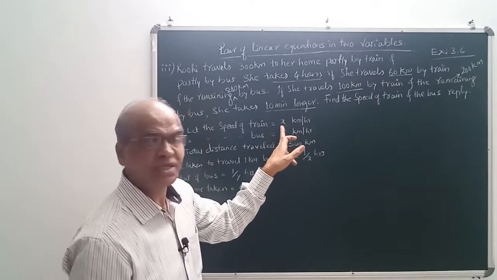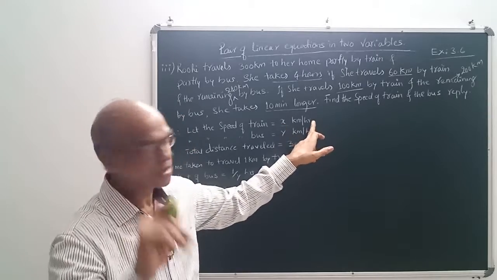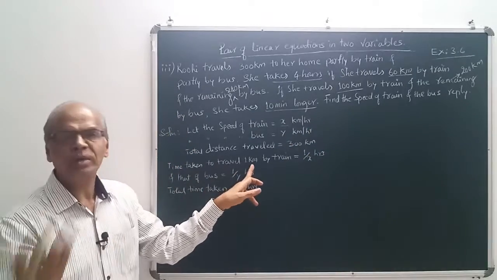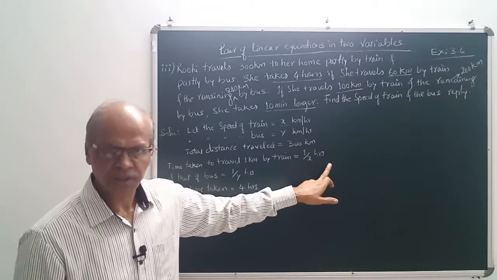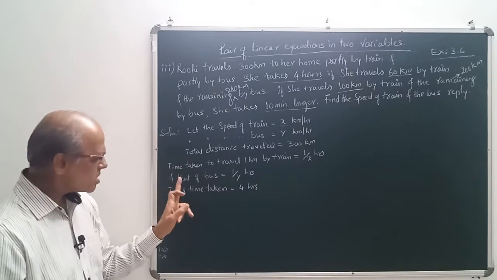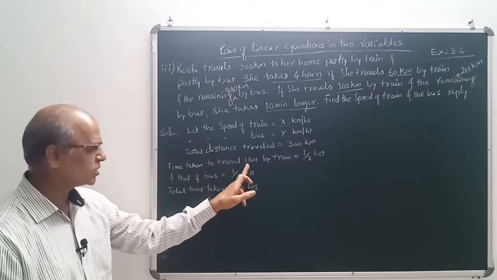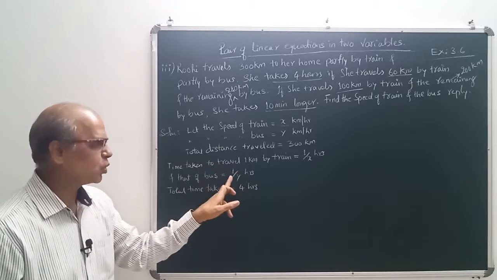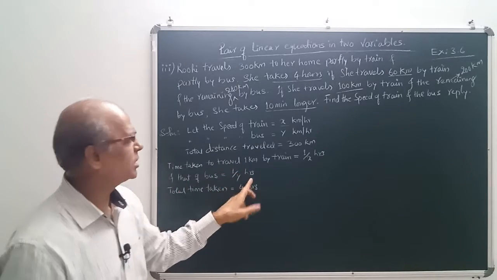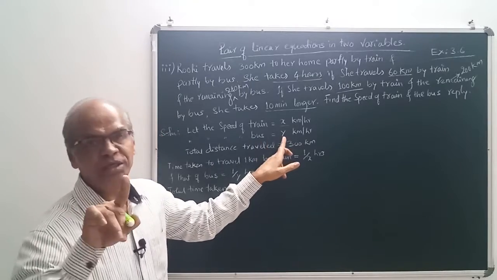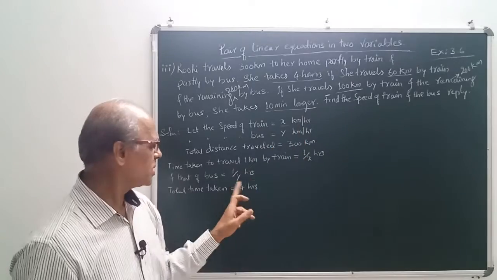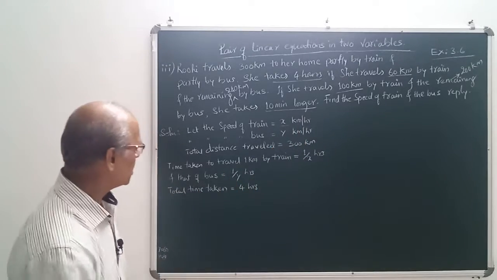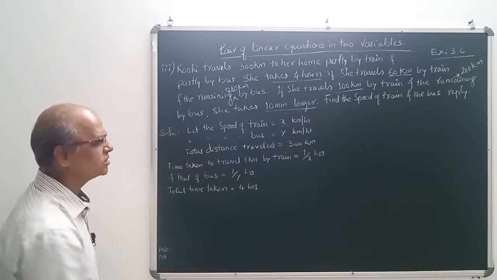So to travel x kilometers takes 1 hour, but to travel 1 kilometer the time taken is 1 by x hours. In the same way, to travel 1 kilometer by bus is 1 by y hours, because we have assumed y kilometers per hour is the speed.